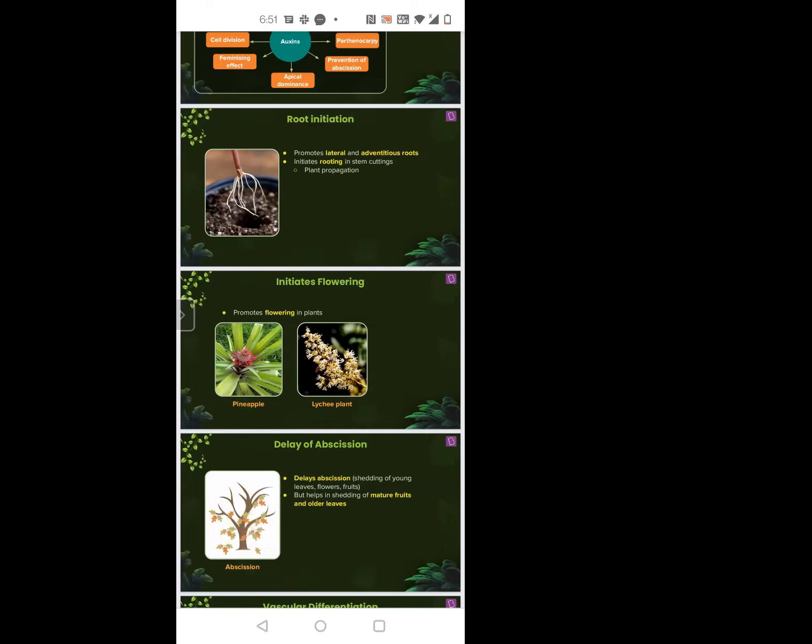Many roots are there, no? Any roots that grow on any other part of the plant other than where they are supposed to grow are called adventitious roots. Yes, ma'am. Correct. Any from a non-root part. Exactly. So all that growth is because of auxin.